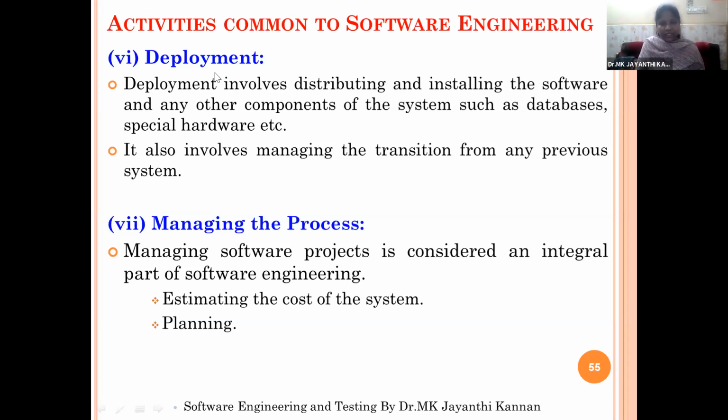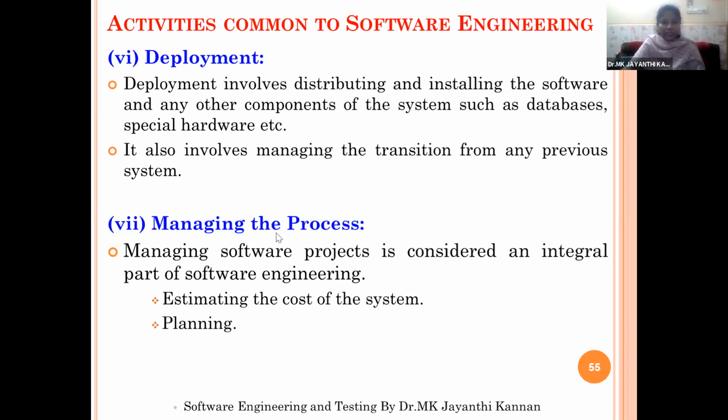Say your project is ATM. The ATM project will be implemented and installed in the ATM machines, and the ATM machines will be given to the public people. They will make use of the ATM machines using the debit and credit cards, and we will get the feedback from the customers.